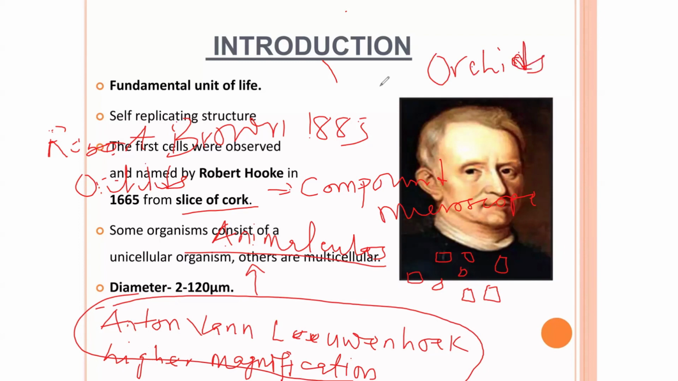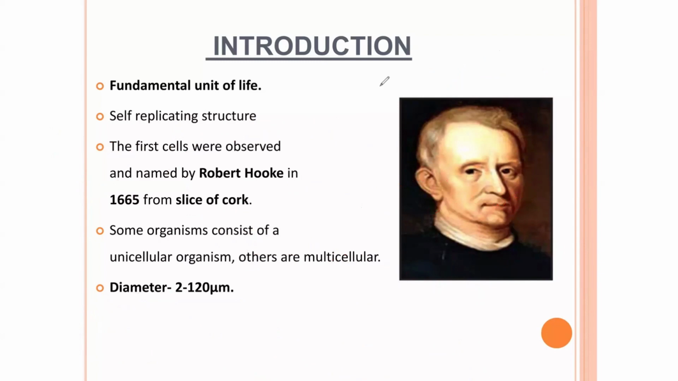That is how he was able to actually demonstrate the structure of the cell. And then the next thing that we are going to look at is that these cells we are talking about are divided into either unicellular organisms or multicellular organisms. The word uni means one. It means that they are organisms that have only one cell, that is unicellular organisms.